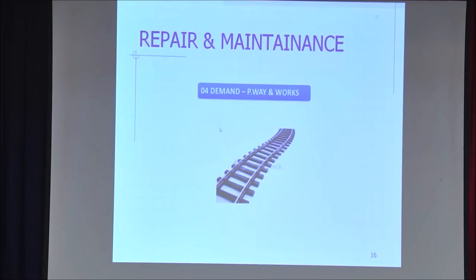The next is demand number 4. As I said, repair and maintenance has 4 demands. First the staff comes, then the next is laying of the tracks. So whatever repair and maintenance of the tracks, tunnels, bridges will come under demand number 4.